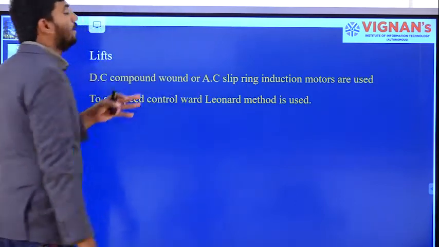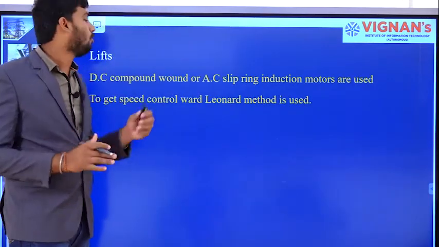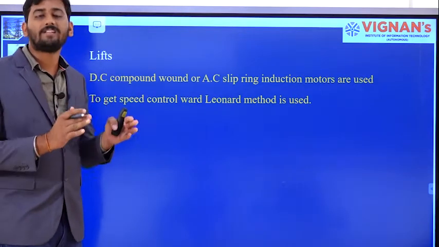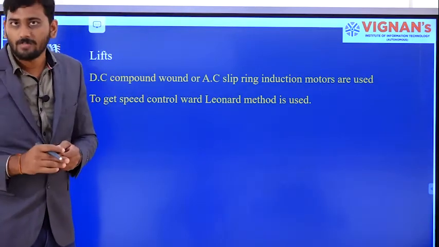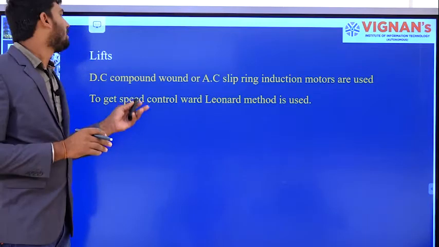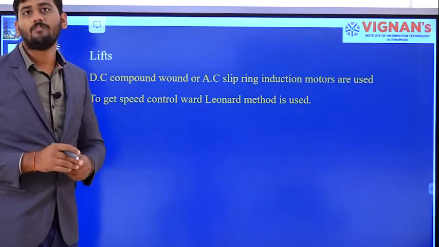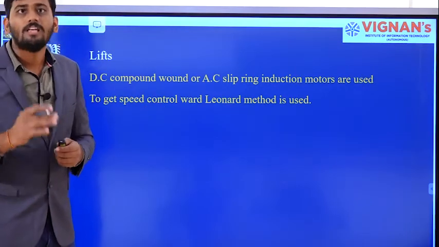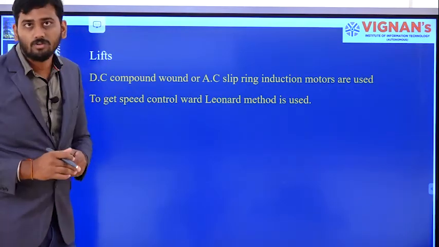I think in your previous lecture we have discussed what the so-called Ward-Leonard method is. There we have the motor generator set in order to control the speed of a single motor. Here also, similarly, we will be using the same method in order to control the speed of a motor that is used in the lift.